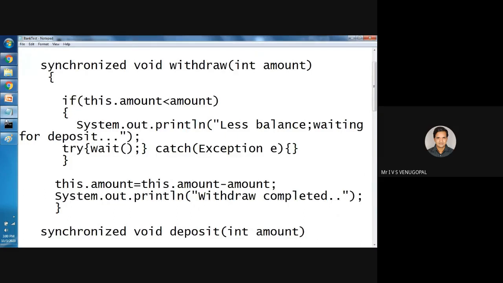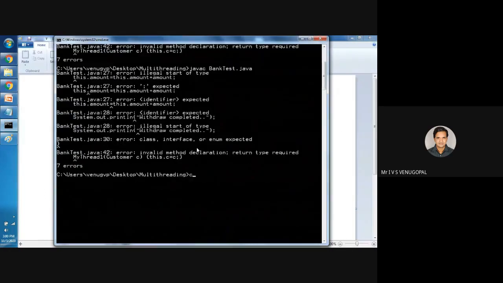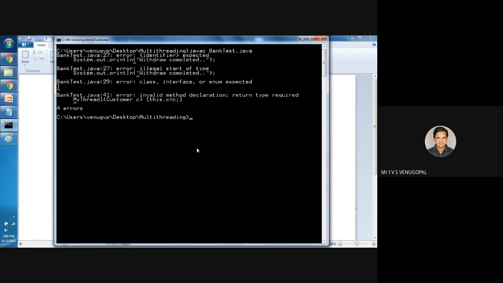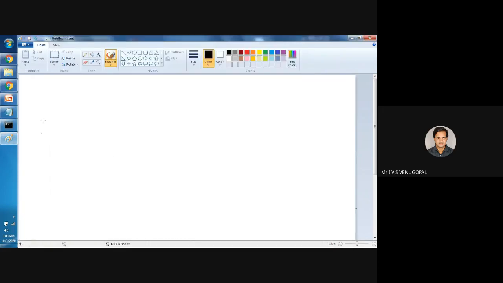Okay. This is System.out.println, identifier expected. Opening and closing braces are not properly closed.